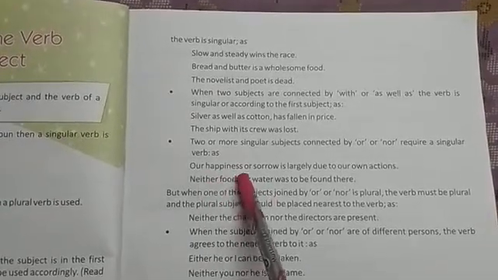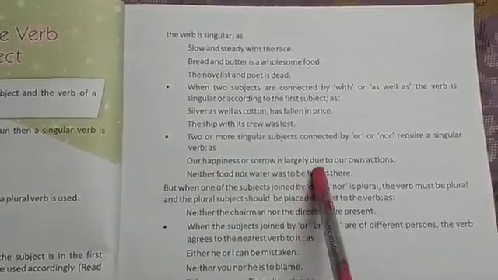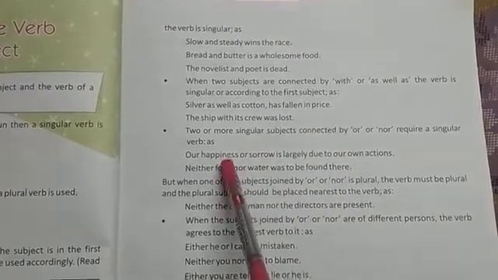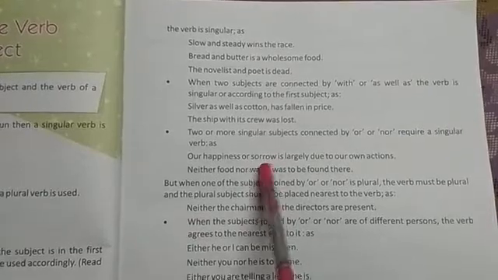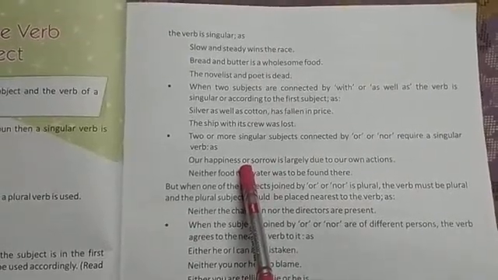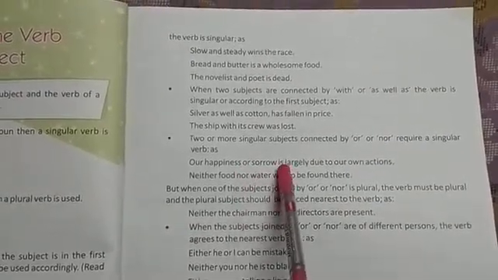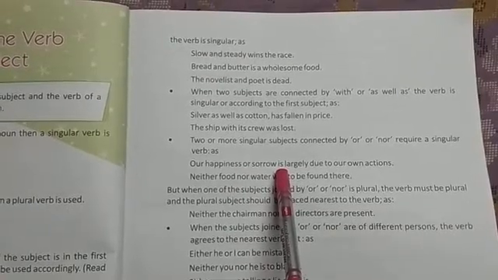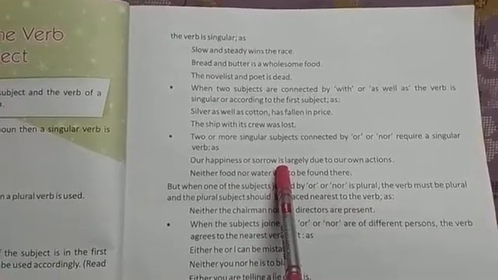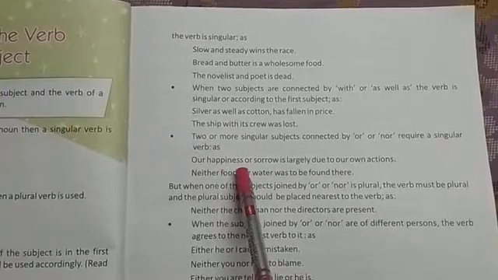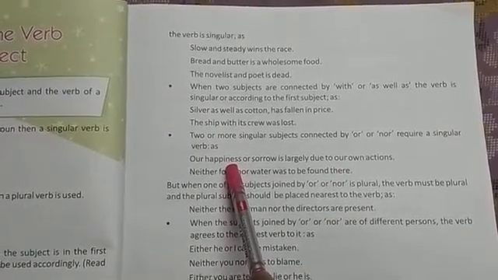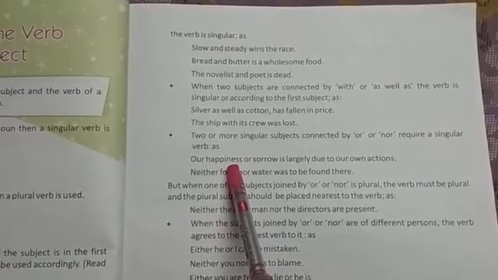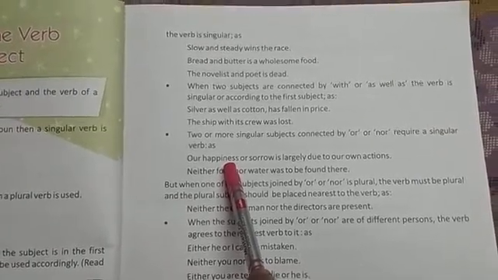Like, our happiness or sorrow is largely due to our own action. Here happiness is a singular subject, sorrow is a singular subject, but they are joined by the word or, so we will use a singular verb. Is is a singular verb. This applies to sentences containing more than two subjects as well, provided the subjects are singular in number.